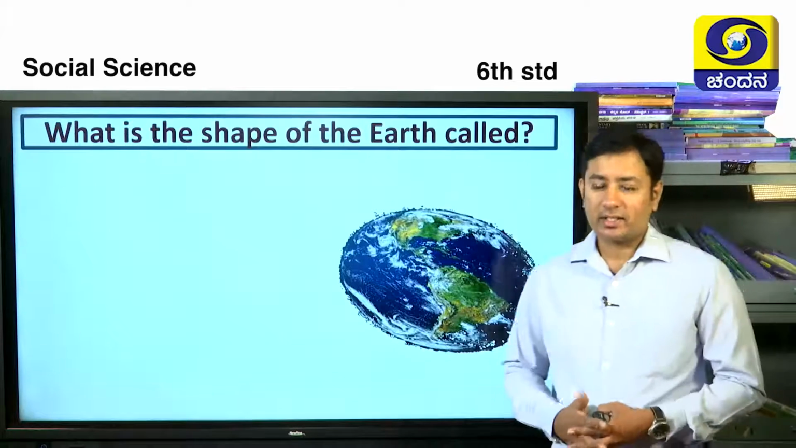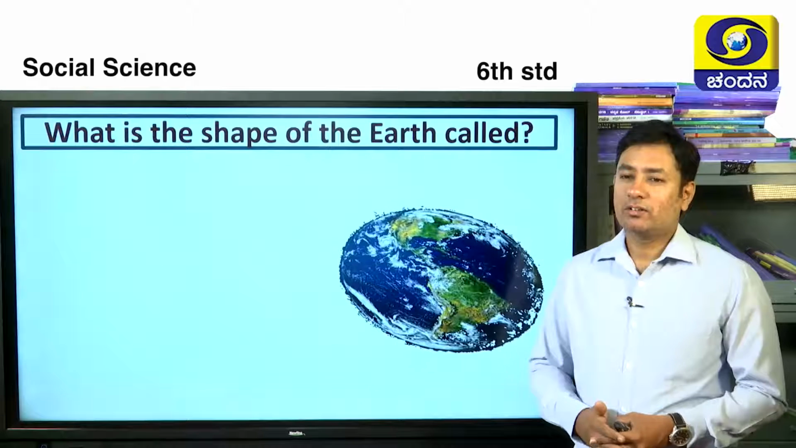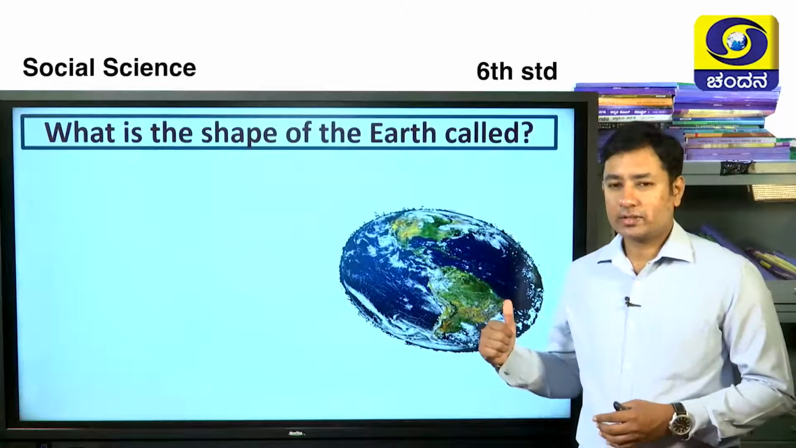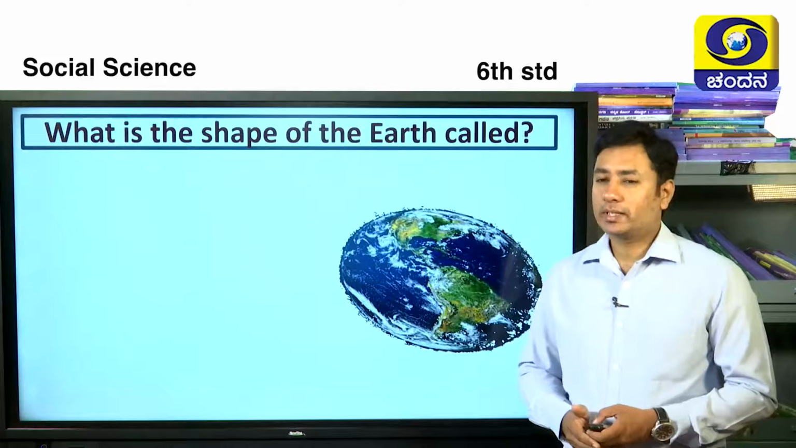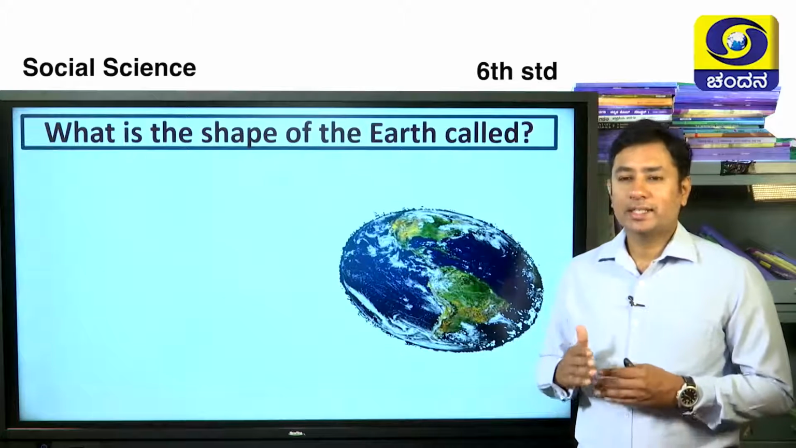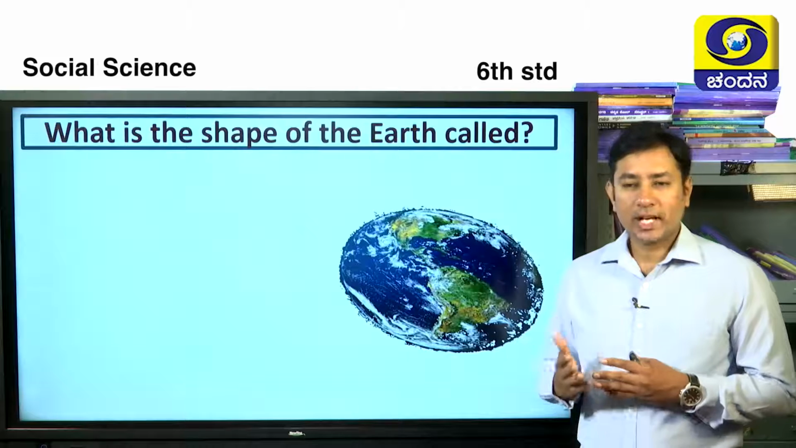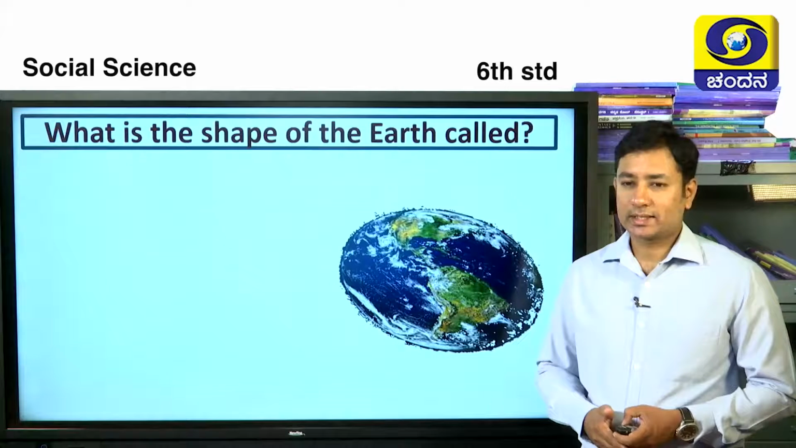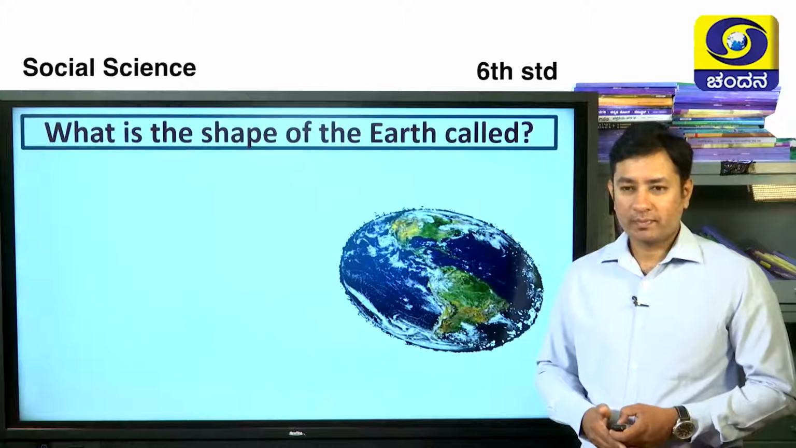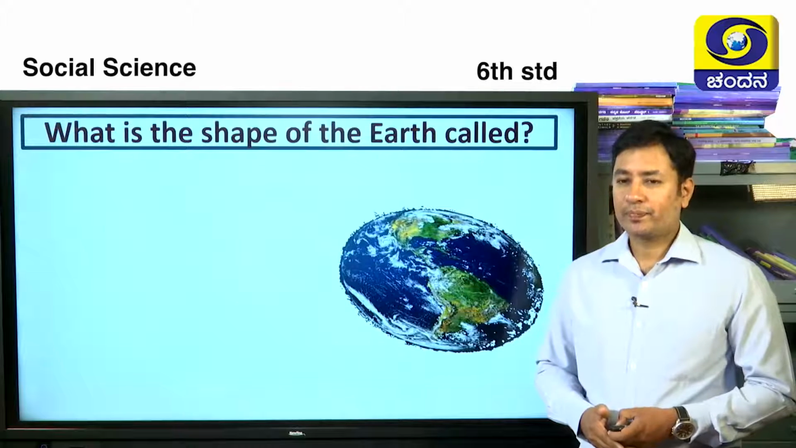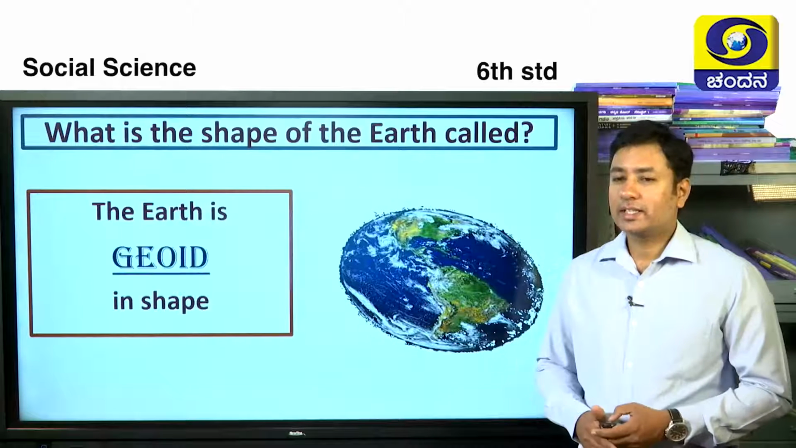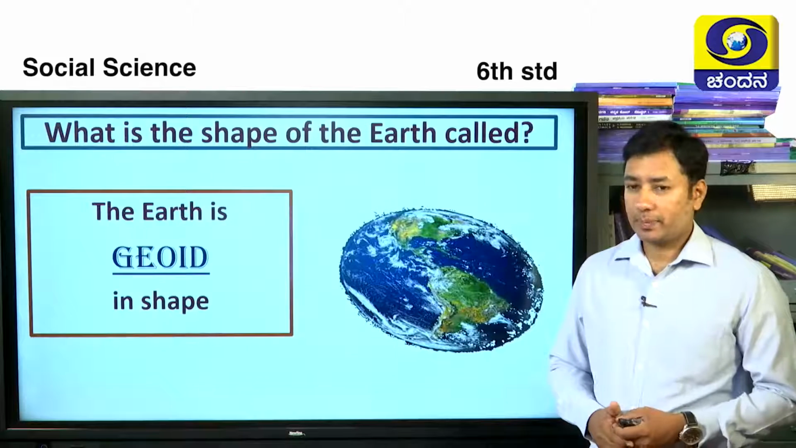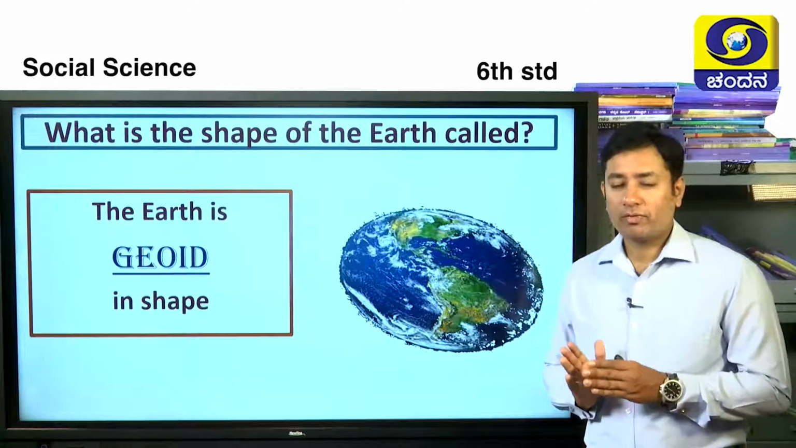Yes. See children, we have a tradition of starting our class with a round of quiz. Is it not? Even you know it. So here is the first question. What is the shape of the earth called? The shape of the earth has a unique name, which you have learnt in your previous class. It is easy to say. Did you get the answer? See, here is the answer. The shape of the earth is called geoid. It has the geoid shape. So this shape is only meant for earth.